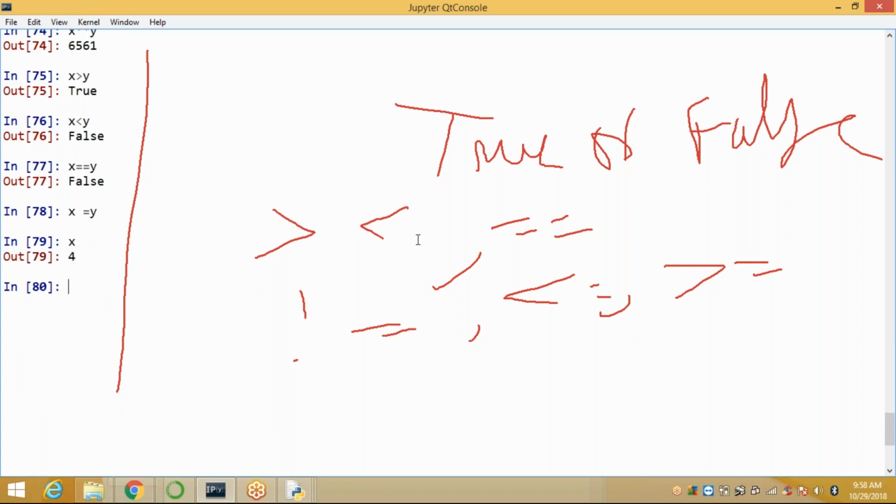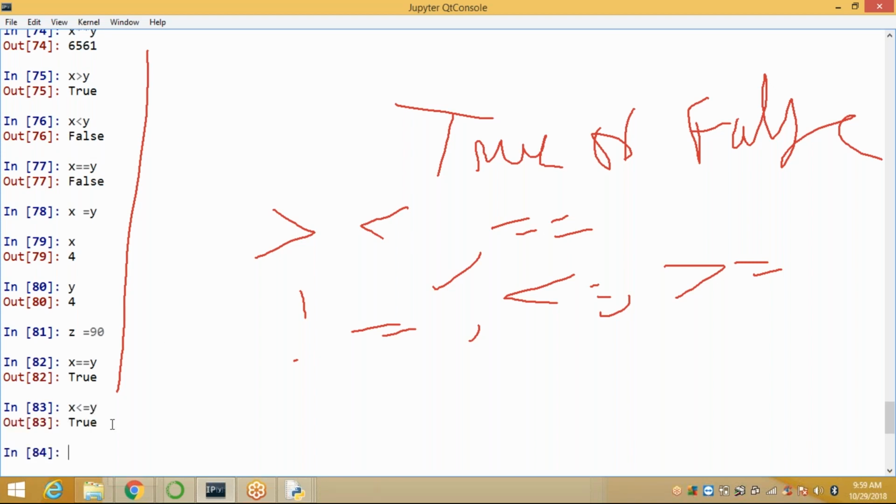When x equal to y is applied, x is also 4, y is also 4. That means you are applying y is 4, and 4 is assigned to x. That's why when you call x it displays 4, and when you call y it displays 4. Now applying z is equal to 90. Now I'm asking x equal to y. Yes. Next, x is less than or equal to y.